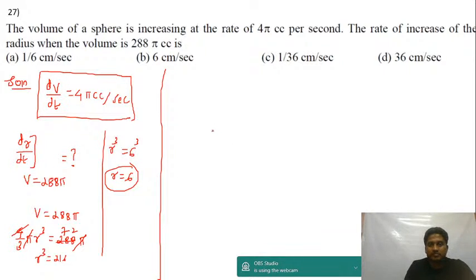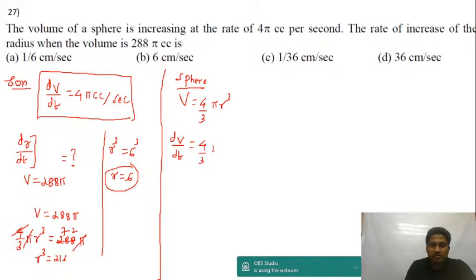Now I'm supposed to find dr by dt. Volume of a sphere is equal to 4 by 3 pi r cube. If I differentiate, I get dv by dt is equal to 4 by 3 into pi, which is a constant, into the differentiation of r cube, which is 3r square into dr by dt.